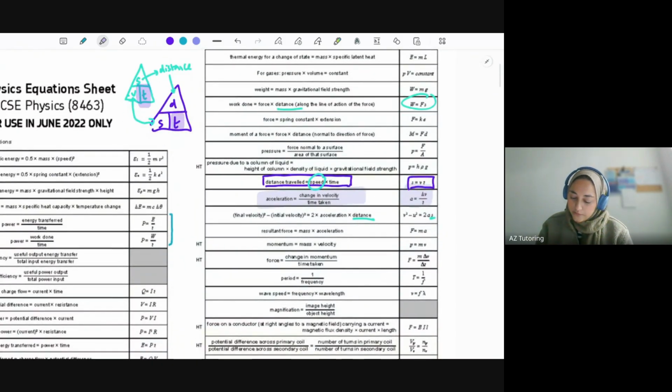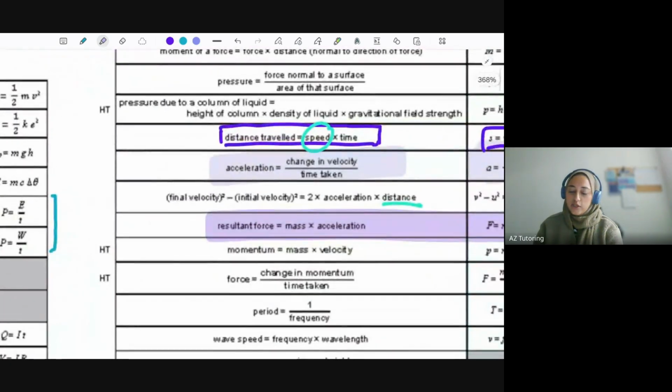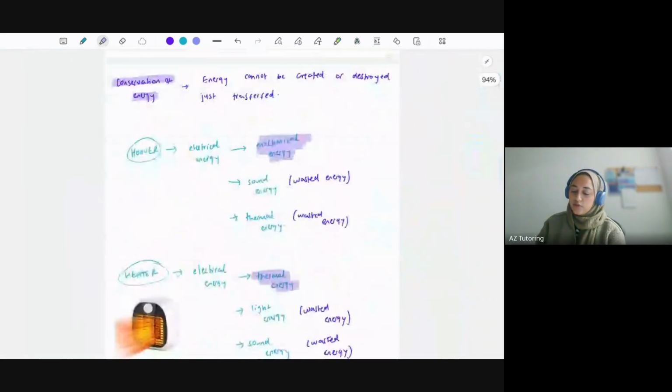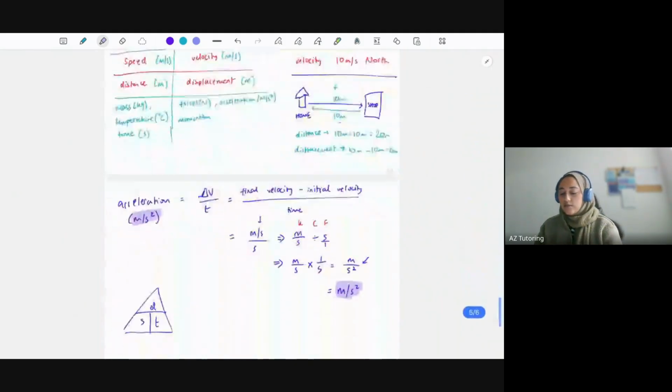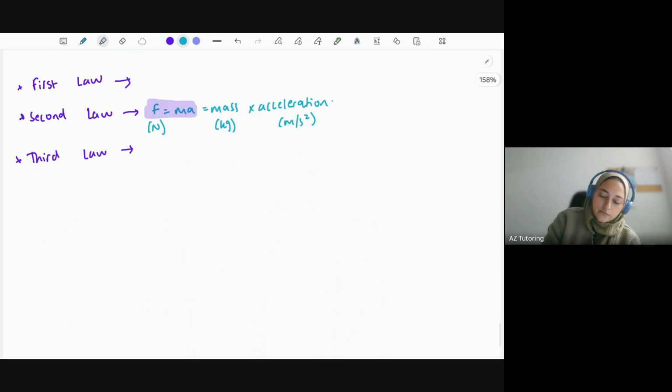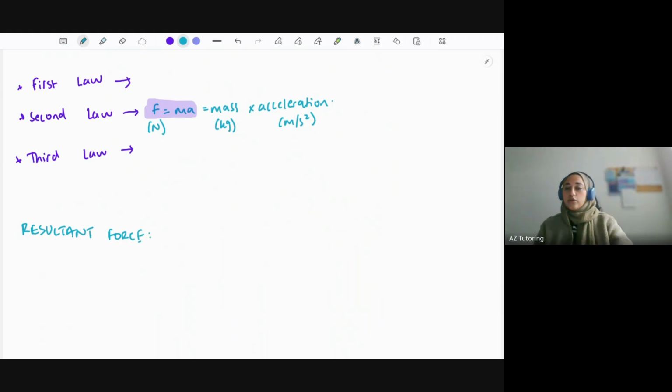So here. Force equals mass times acceleration. Now it says resultant force there on the equation sheet. What resultant force means is the overall force. So let's explain the definition of resultant force before I go on to the first law. So what is the resultant force? The resultant force is essentially the overall force.